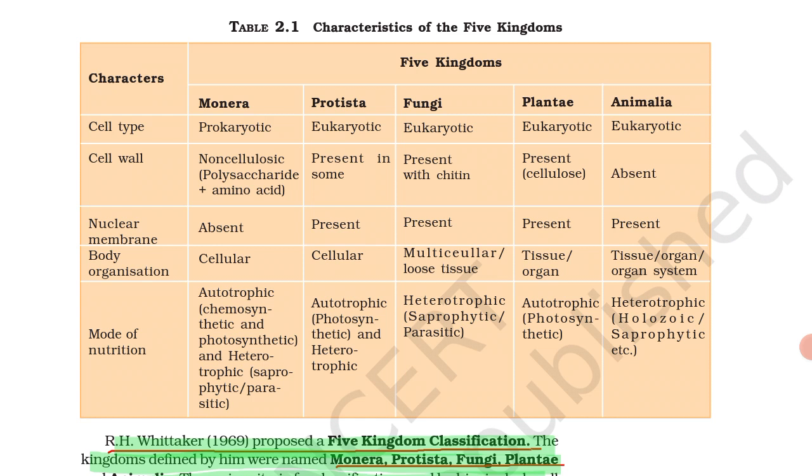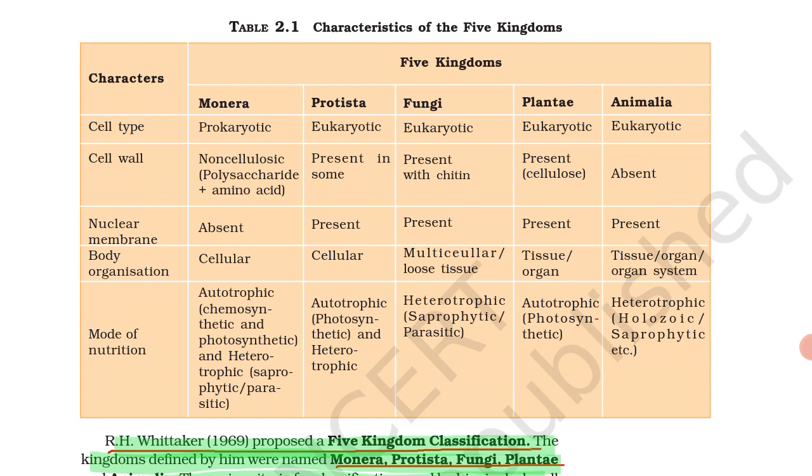Mode of nutrition. How does Monera take nutrition? It is autotrophic, meaning it can prepare its food by itself. Protista is also autotrophic. Fungi is heterotrophic. Fungi depend on others for food. Then Plantae is autotrophic. They are photosynthetic, using sunlight for energy. Animalia, animals are heterotrophic.